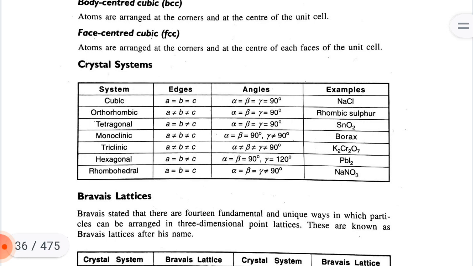Example: potassium dichromate. Hexagonal: a = b ≠ c, alpha = beta = 90 degrees, gamma = 120 degrees. Example: lead iodide. Rhombohedral: a = b = c, alpha = beta = gamma ≠ 90 degrees. Example: NaNO3, sodium nitrate.